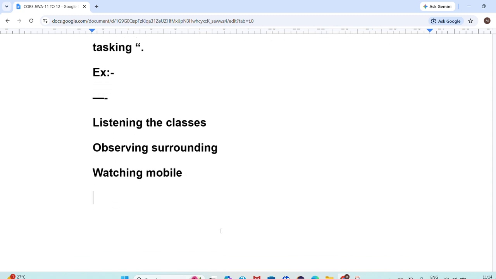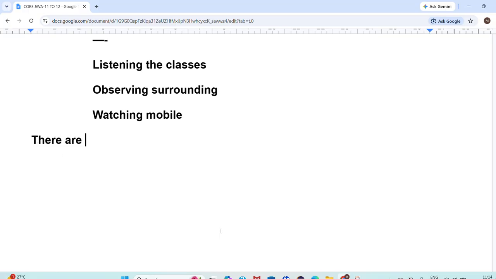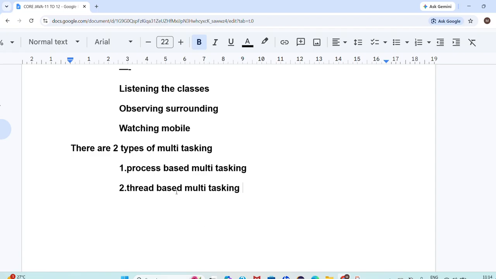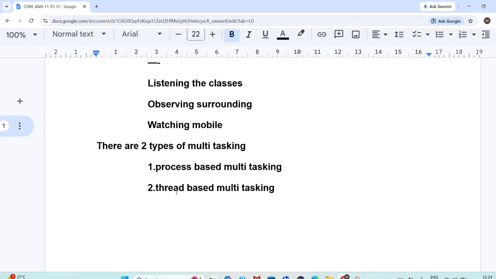Okay, done, no problem. Then here, observe very clearly, there are two types of multitasking. What are the two types of multitasking, sir? The first one is process based multitasking. Next, the second one is thread based multitasking. There are two types of multitasking: process based multitasking and thread based multitasking.